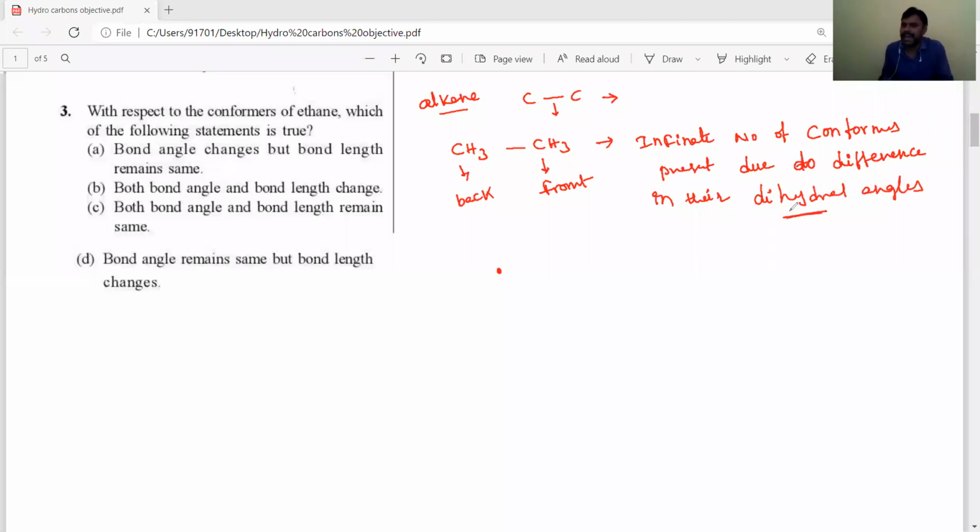Okay, due to difference in their dihedral angles, means just you have to rotate a small angle, then we'll get different conformer. So that angle is known as dihedral angle.